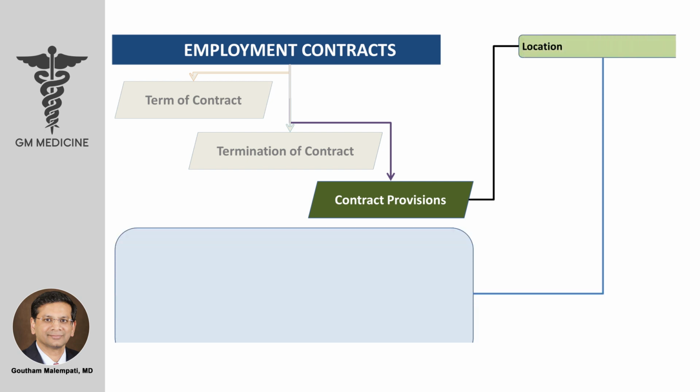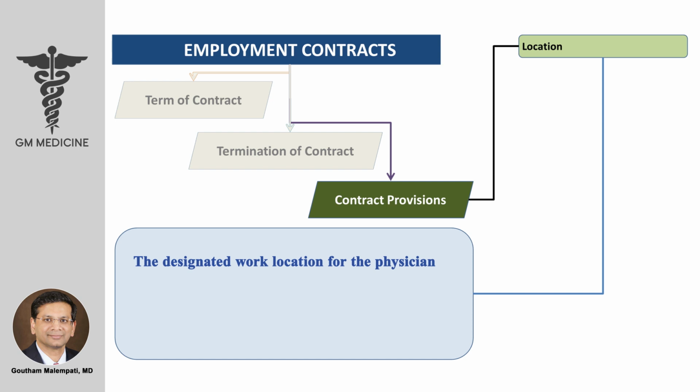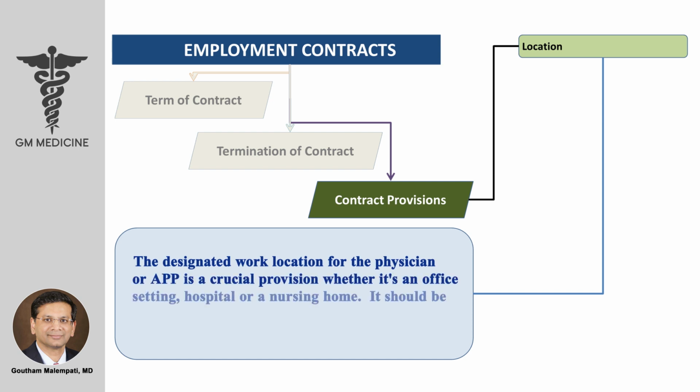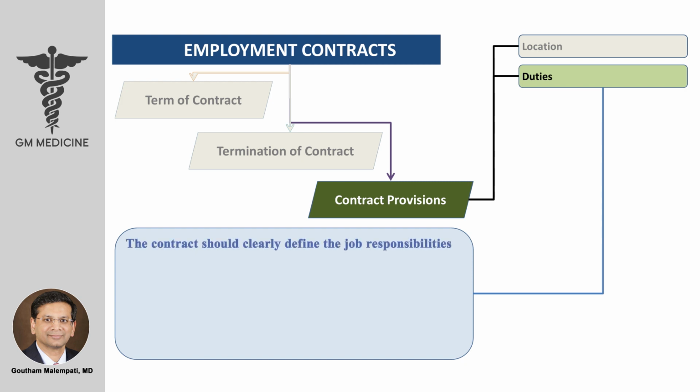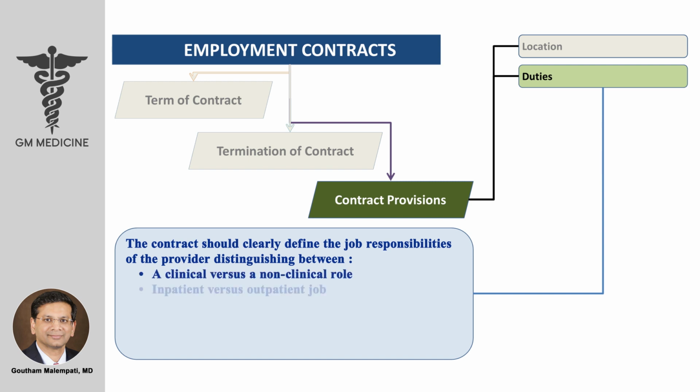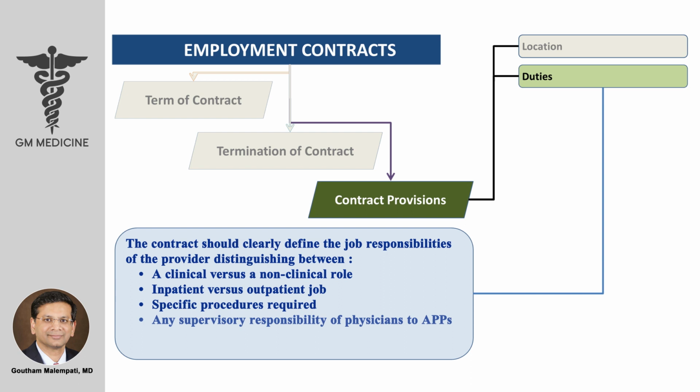One is the location. The designated work location for the physician or APP is a crucial provision, whether it's an office setting, hospital, or a nursing home. It should be clearly stated in the contract. Next is the duties. The contract should clearly define the job responsibilities of the provider, distinguishing between a clinical versus a non-clinical role, inpatient versus outpatient job, and any specific procedures required, if there's any supervisory responsibilities of the physician or APPs, and if there's any teaching commitments of the physician towards residents and medical students.